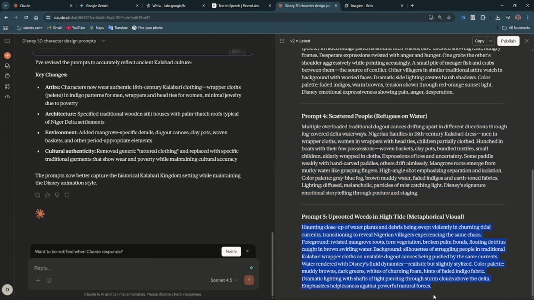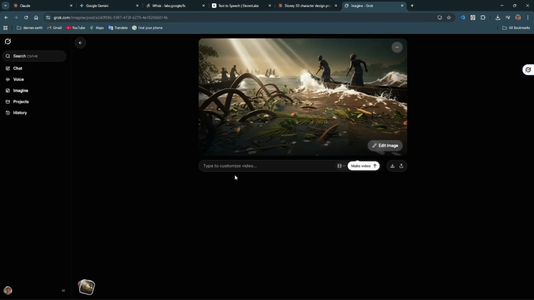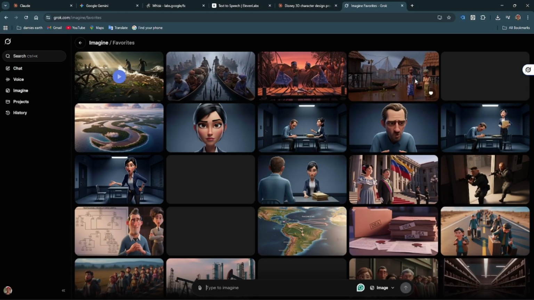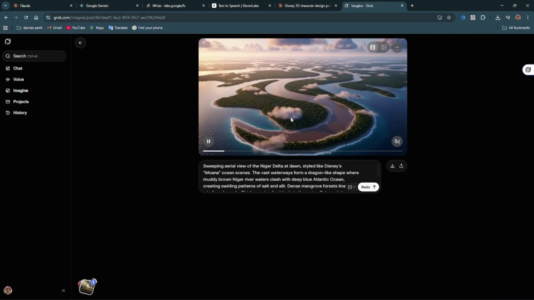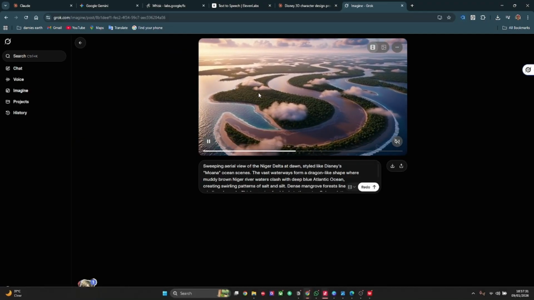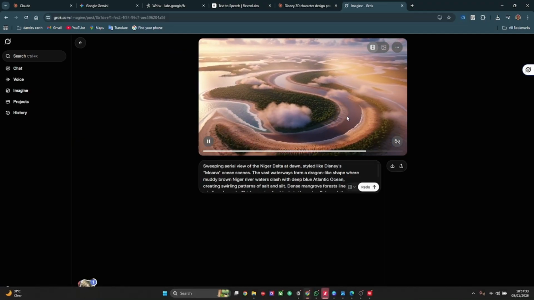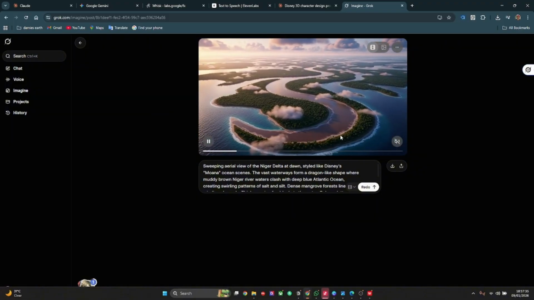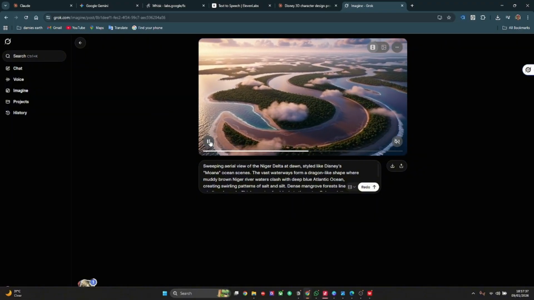Alright, prompt 5. Now Grok is delayed. Okay, Grok is now getting itself back. So let's go back to see our other generations. Do you see this first part? Do you see the camera movements? Though Grok is making some mistakes here, so I will only use some parts.